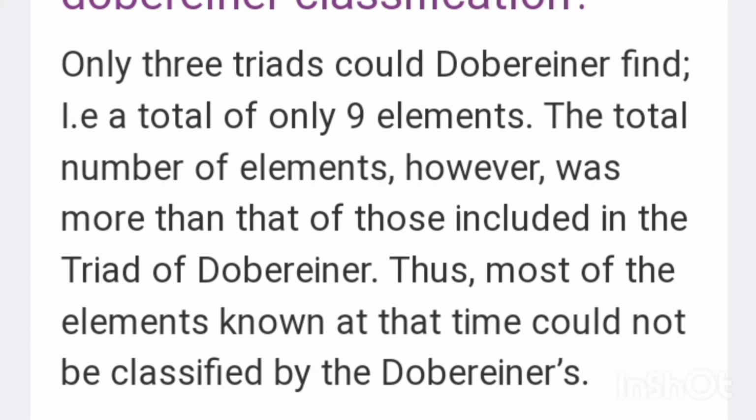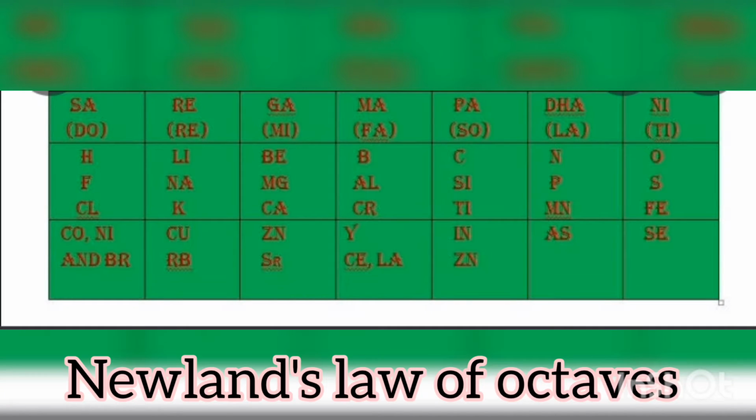Now coming to Newlands' law of octaves, it is nothing but do re mi fa sol la ti, a western musical note, and Newlands arranged the elements like a western musical note in mass number order. As you can see, hydrogen, lithium, beryllium, boron, carbon, nitrogen, like that, whereas he did not give place for noble gases here.